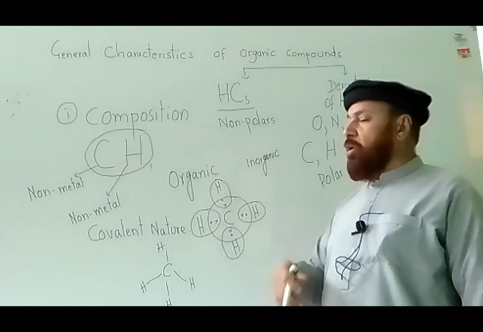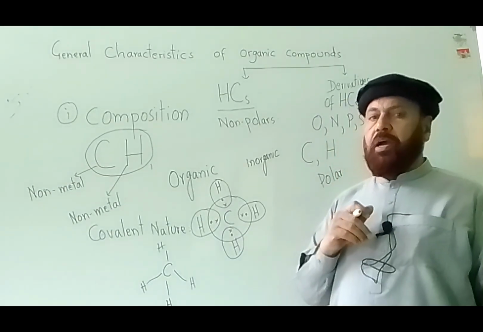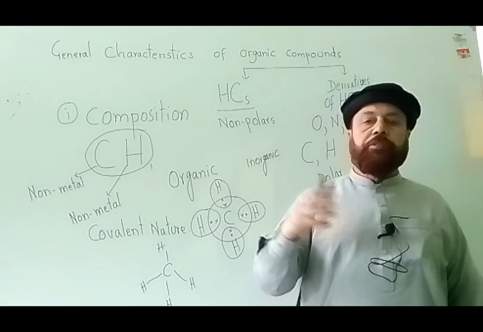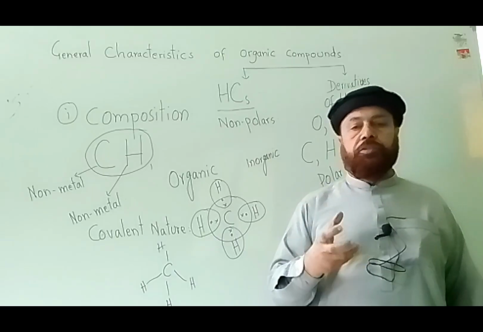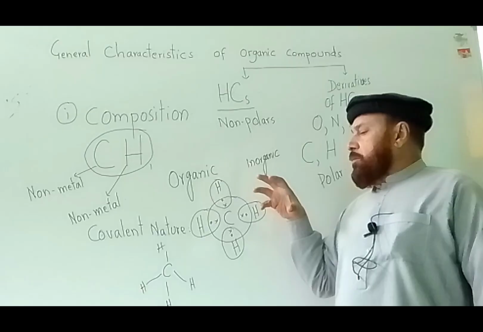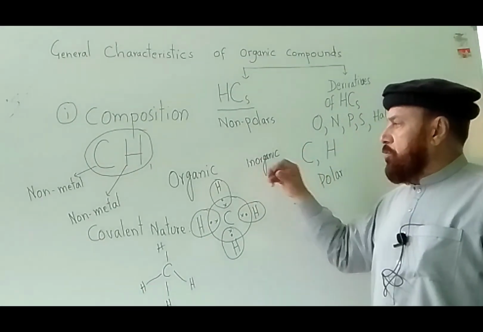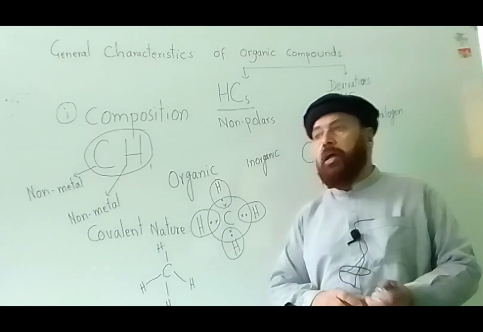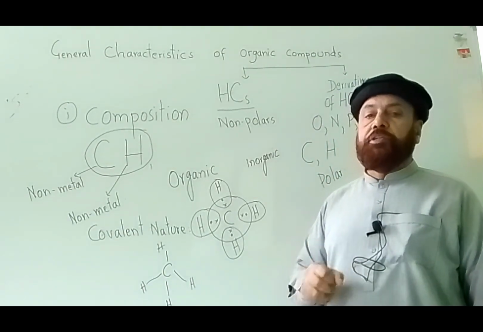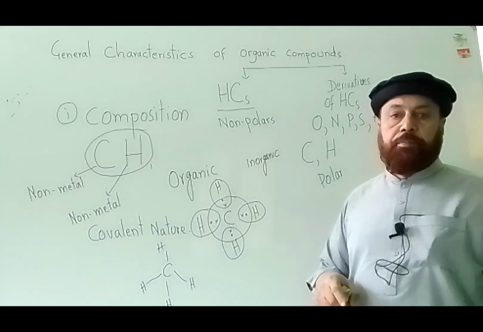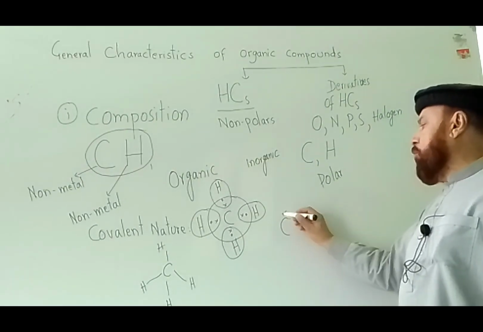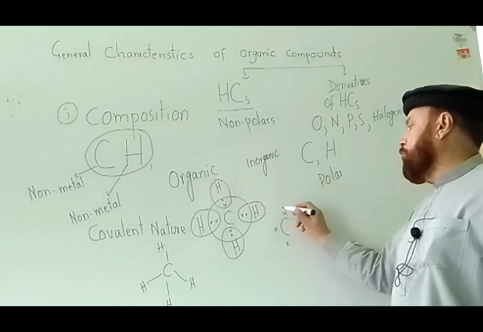And the same is the case with all hydrocarbons. In hydrocarbons, we have discussed alkanes, alkenes, alkynes. They were open chain, straight chain, branched, they were closed, they were saturated, they were unsaturated. But bonds were covalent bonds. So their nature, covalent nature, all organic compounds are having covalent bonds between their bonded atoms, whether they are carbon hydrogen, or carbon hydrogen and oxygen. This is an example of carbon, hydrogen and oxygen.